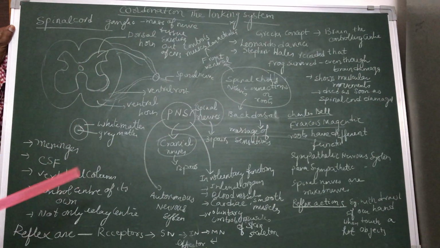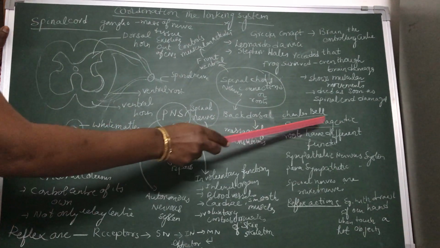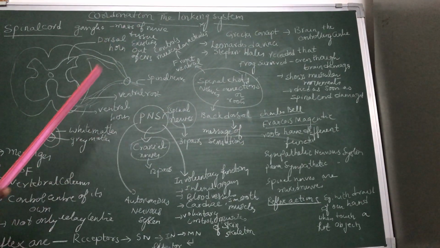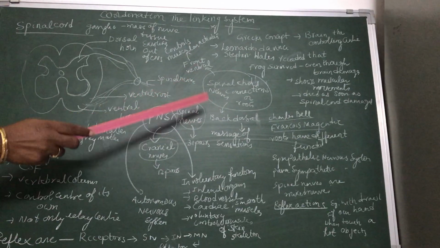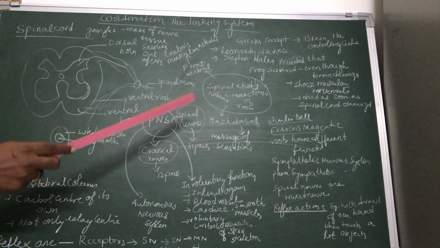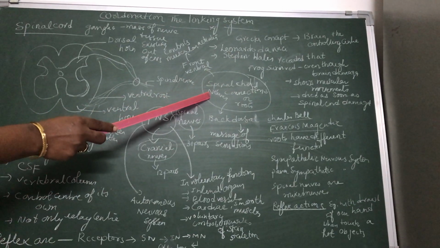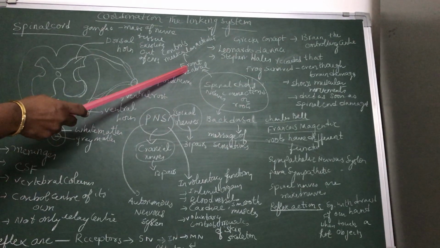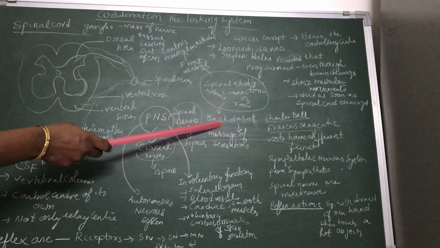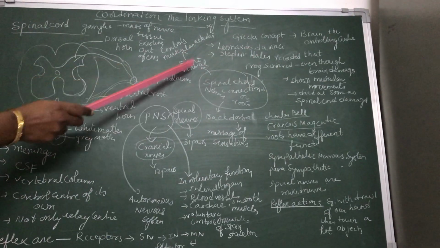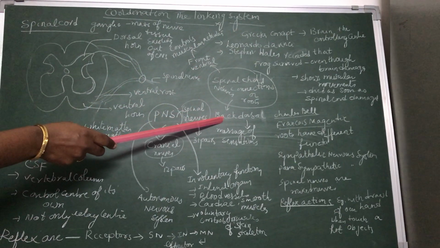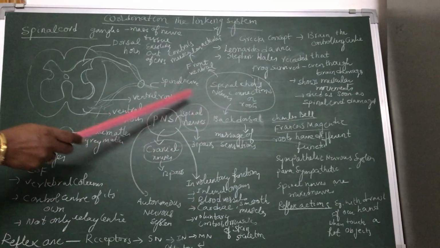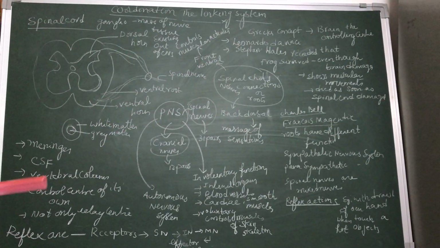Charles Bell and Francois Magendie found that the spinal nerves have two roots. Spinal nerves have how many roots? Two roots. These two scientists found that the nerves that arise from the spinal cord have two connections, or two roots. The front root we call the ventral root, and the back root we call the dorsal root. Through the ventral root a nerve passes, and another nerve passes through the dorsal root, and these roots have two different functions.